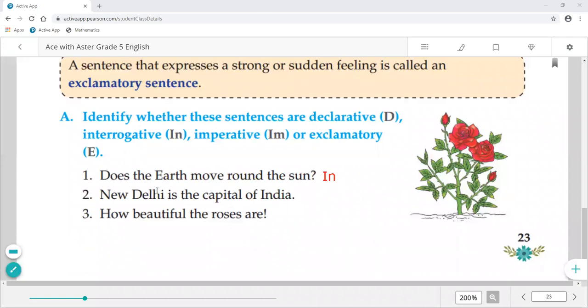It is only a declaration. No question here. Okay, no exclamation and no imperative. There is no command, request or advice, it is only declared. New Delhi is the capital of India. That's why we'll write here D.